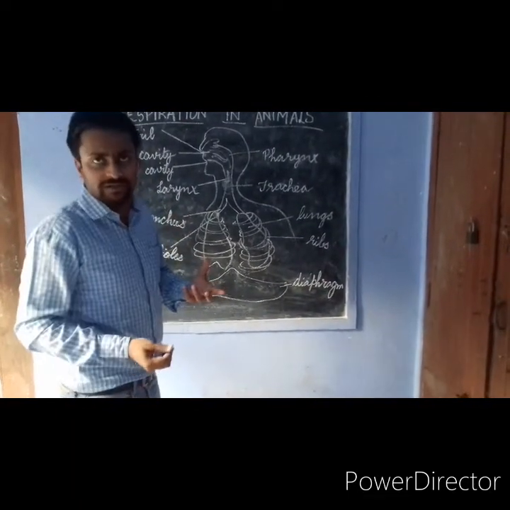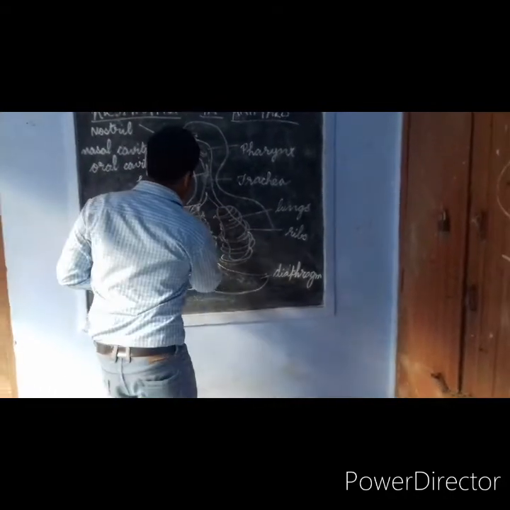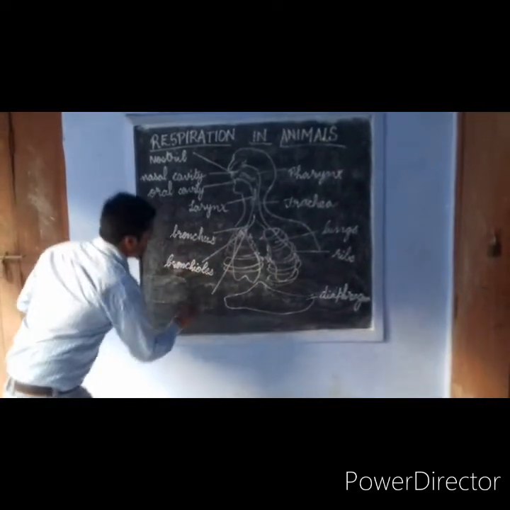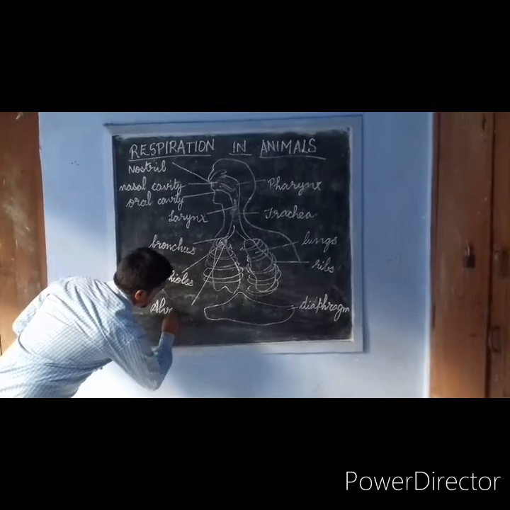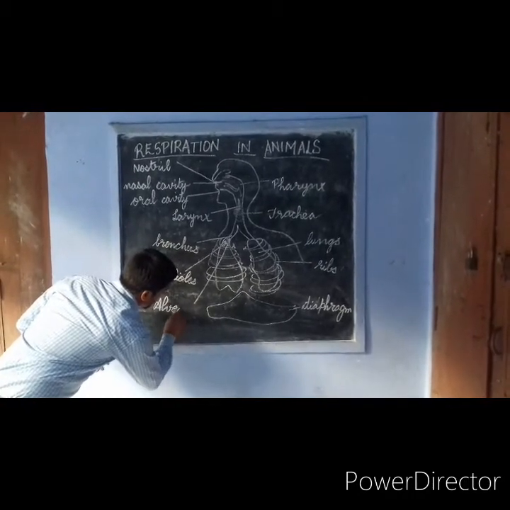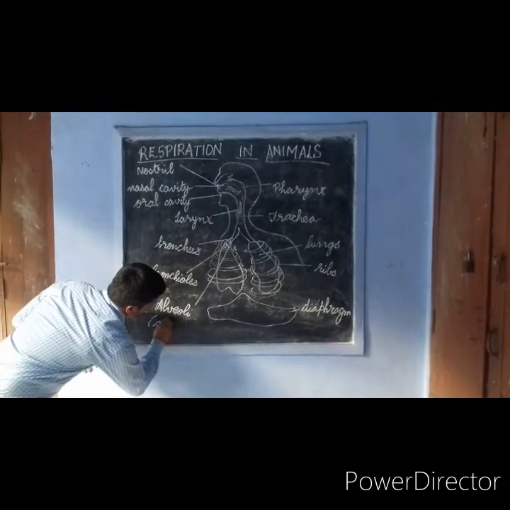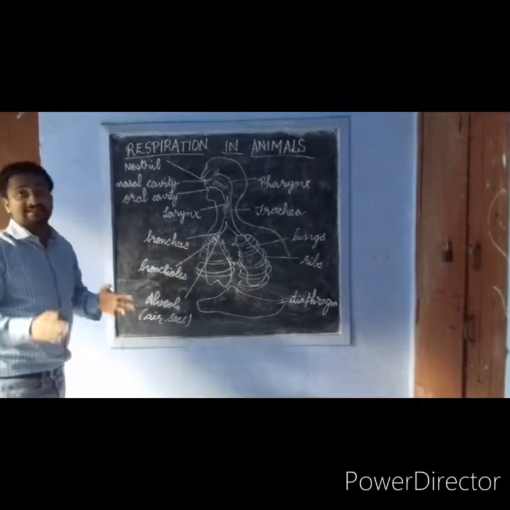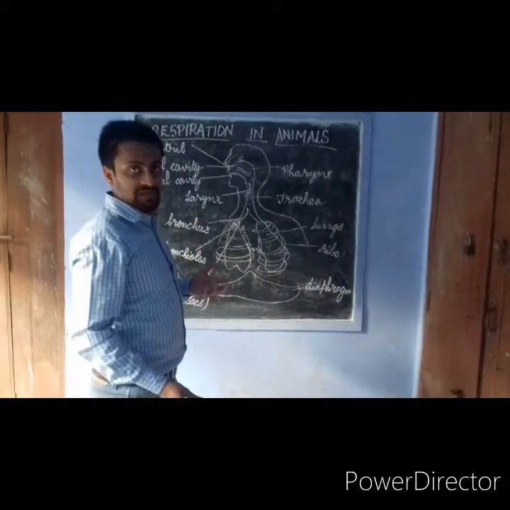These thin-walled air sacs are called alveoli. These alveoli are the main sites in the lungs where the exchange of gases actually takes place.